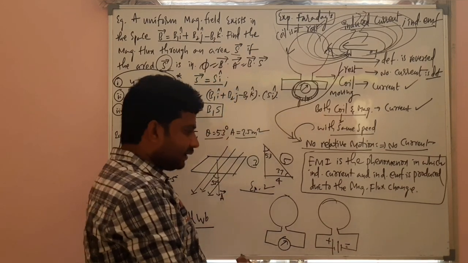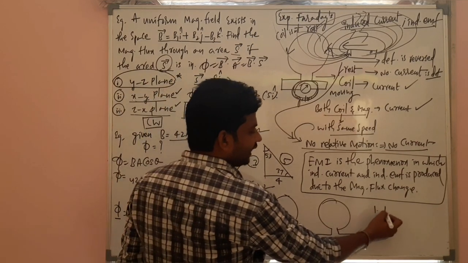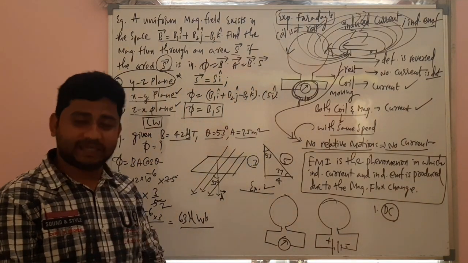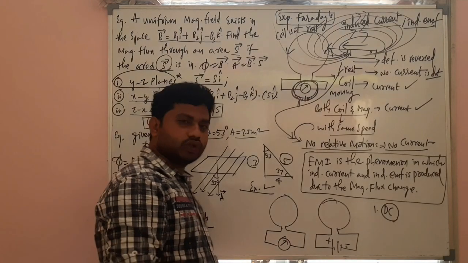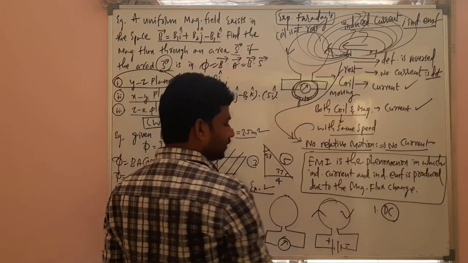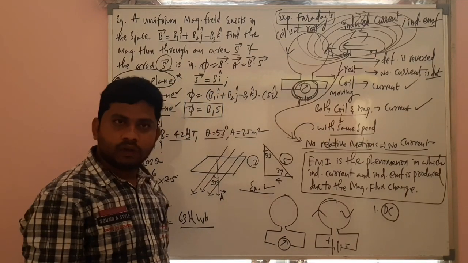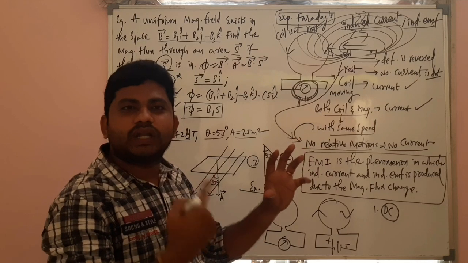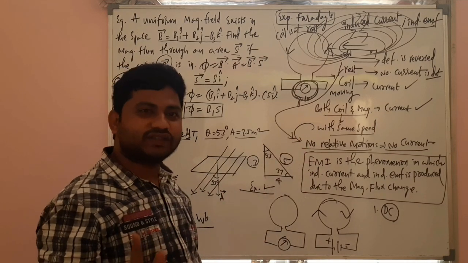First case, direct current means the direction of the current is the same and the magnitude is also the same. A constant battery is supplied here, so current is flowing. This is the actual current. When there is a current passing through this coil, definitely a magnetic field will be produced around it. Yes or no?